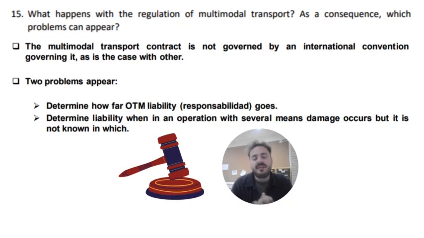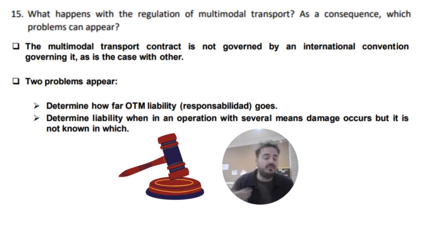In activity 15, we are being asked if we know any specific regulation for multimodal transport. And the truth is no. We don't have any specific regulation just for multimodal transport. So if we don't have an international rule, we have two main problems. The first one is that we don't know to what point the OTM has liability for its actions.